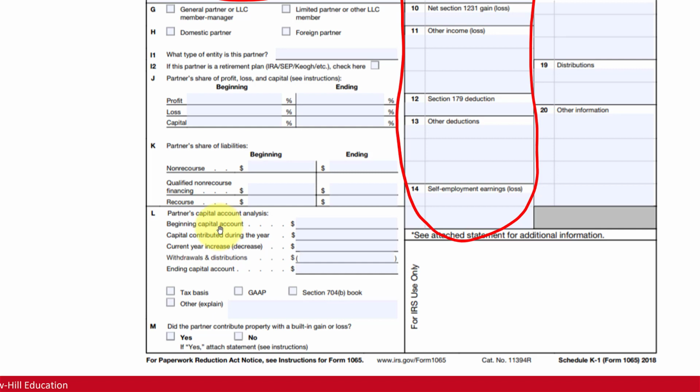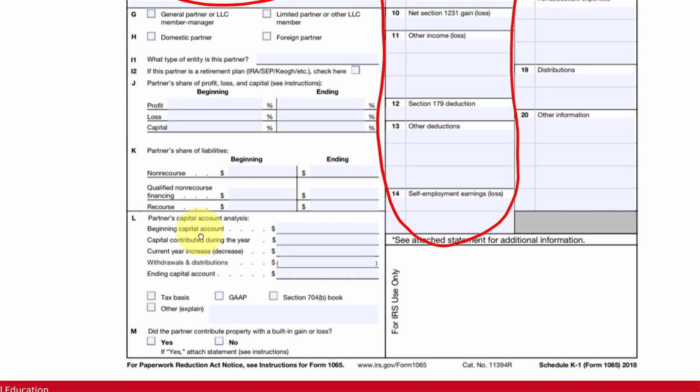The beginning capital plus any contributions the partner had made into the partnership during the year. Increases would be income allocated to the partner. Decreases would be losses or expenses allocated to the partner. And of course, withdrawals would be the opposite of contributions, to end with the ending capital. And as we mentioned in the first video lecture, this ending capital cannot go below 0.